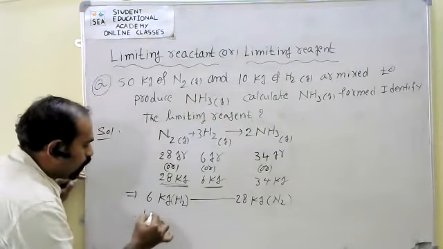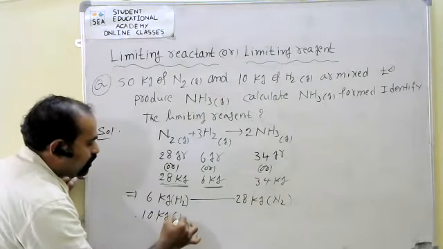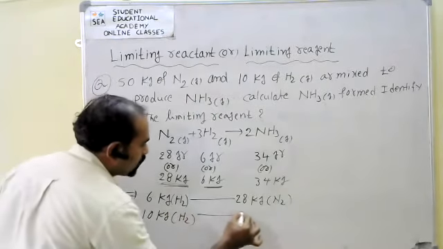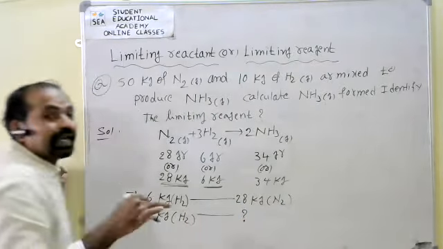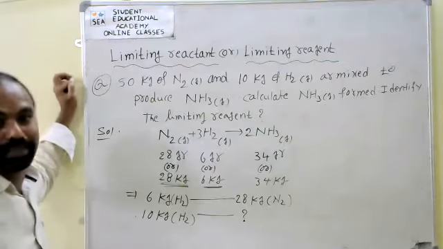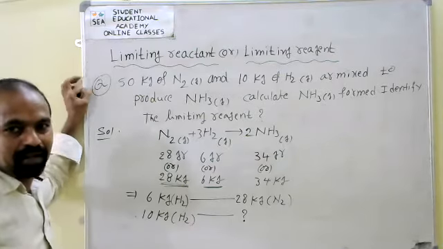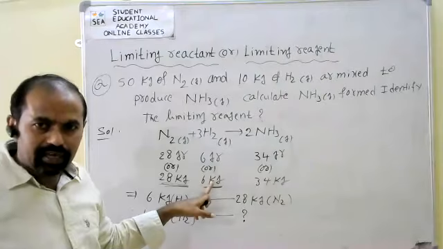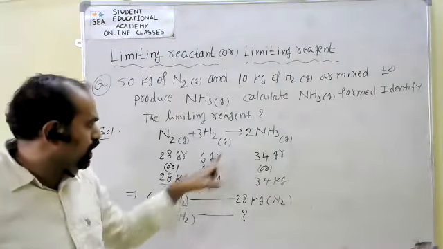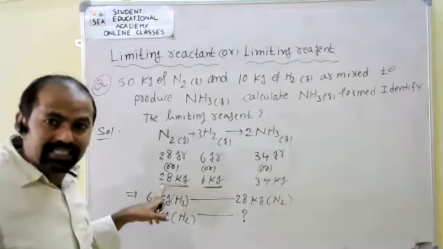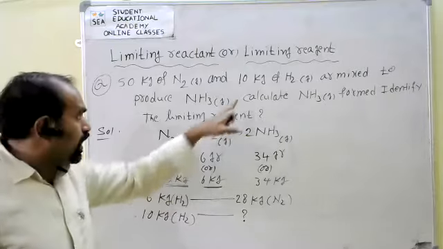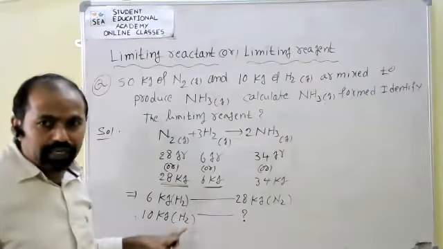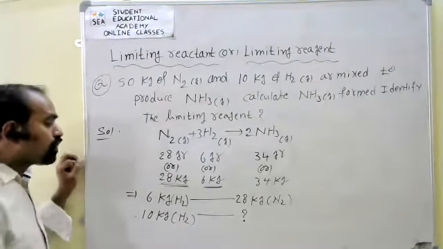Therefore, how many kgs of nitrogen will 10 kgs of hydrogen require? According to the equation, 6 kgs of hydrogen converted into ammonia requires 28 kgs of nitrogen.